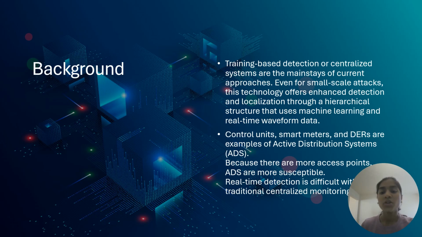In the background, training based detection or centralized systems are the mainstays of current approaches. Even for small scale attacks, this technology offers enhanced detection and localization through a hierarchical structure that uses machine learning and real time waveform data. Control units and smart meters are examples of active distribution system components, and because there are more access points to them, these areas are more susceptible. Real time detection is difficult with the traditional centralized monitoring strategy.